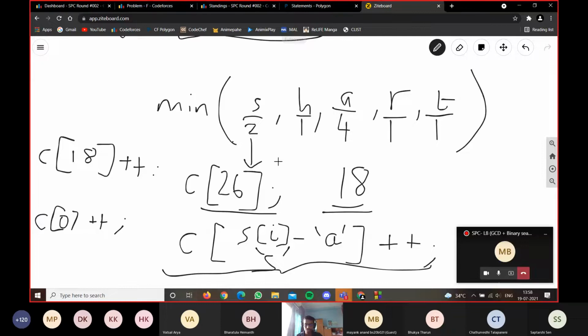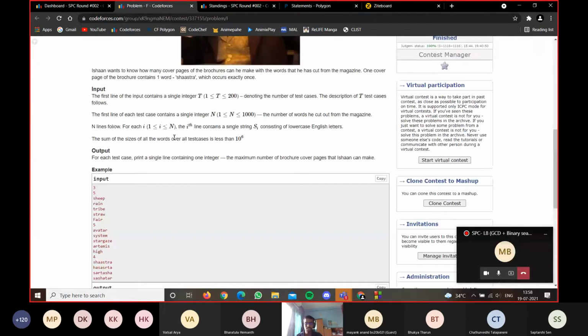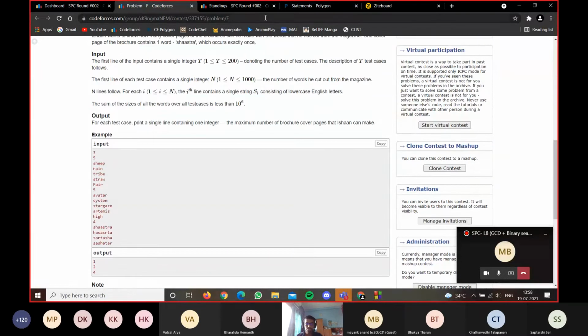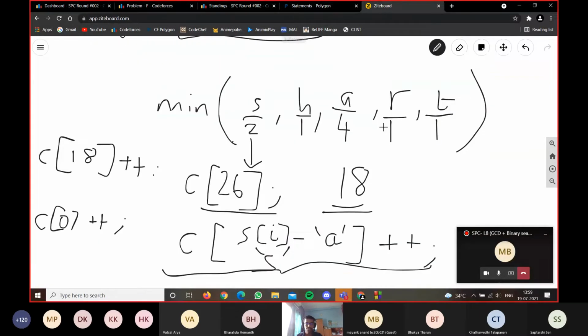So this is a nice way of counting the frequency of each character over all these strings. You could do this, or you can just check for these 5 letters as well. Either one works. You take input as a string and go through the string. If the character that you want is there, you count it. Else you just skip that letter and move on to the next letter. And finally you write this min condition.